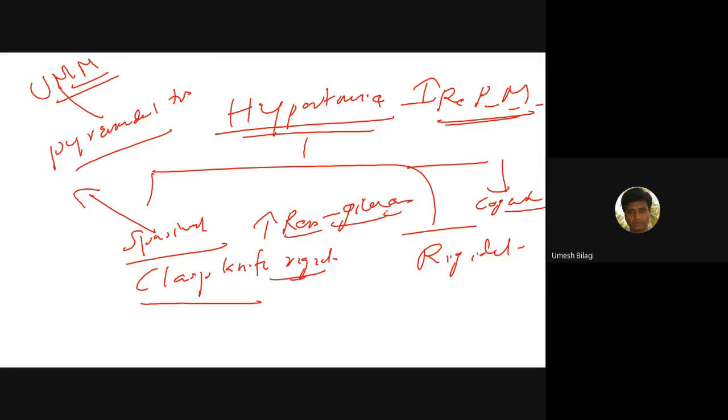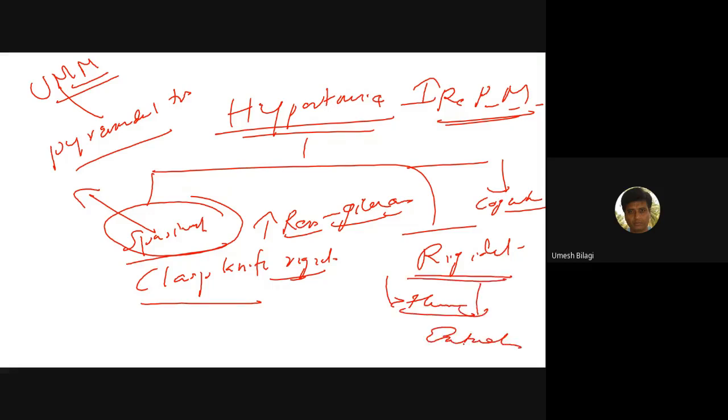So the resistance to the passive movement is only limited to the initial part of the movement. Then it is called spasticity. If this resistance persists throughout the movement, then it is rigidity, which is a sign of extrapyramidal disease. It is also called lead pipe.